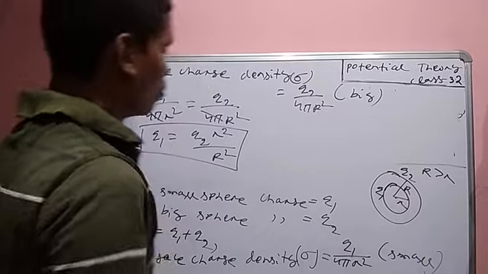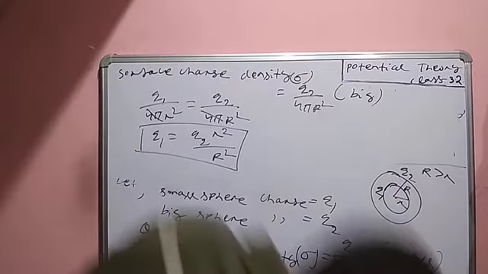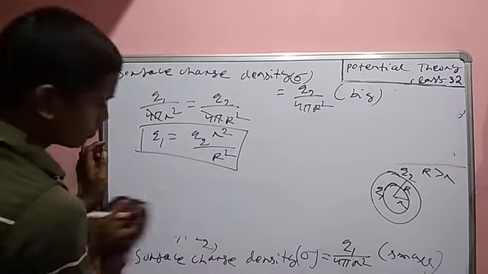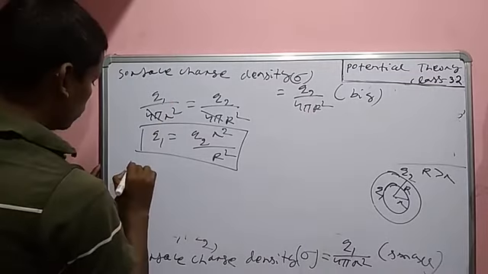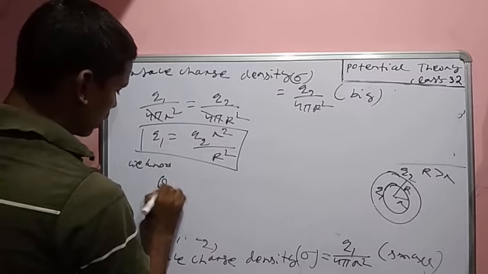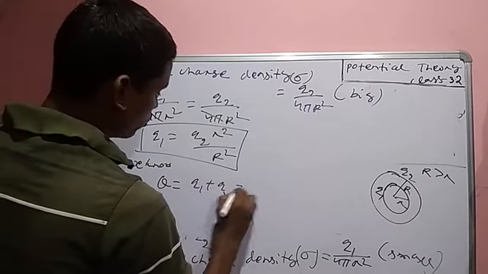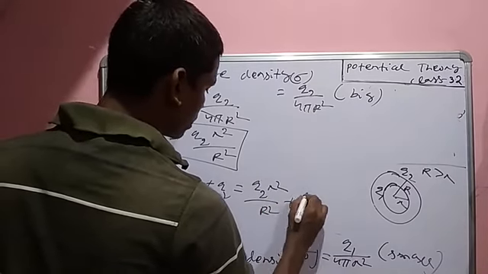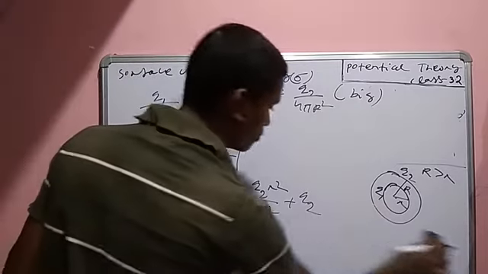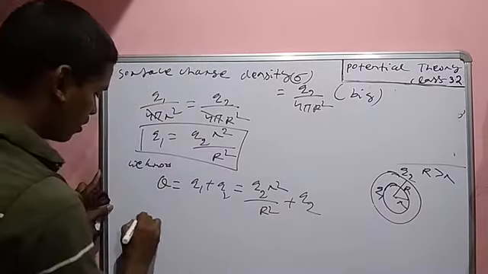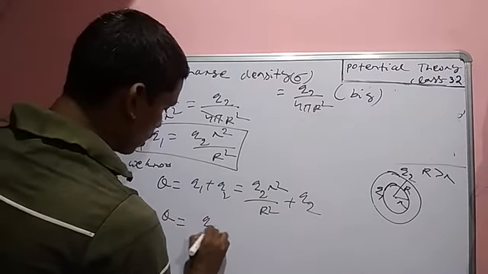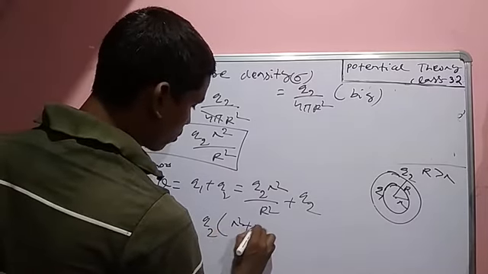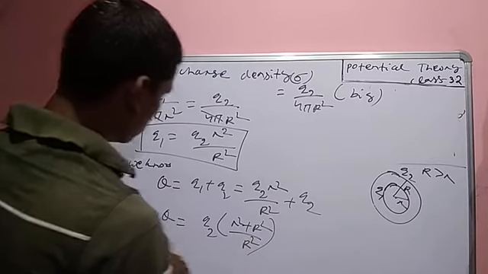Here we know capital Q is equal to Q1 plus Q2, that is Q2 small r square by capital R square plus Q2. Taking Q2 common, Q is equal to Q2 times capital R square plus small r square by capital R square.